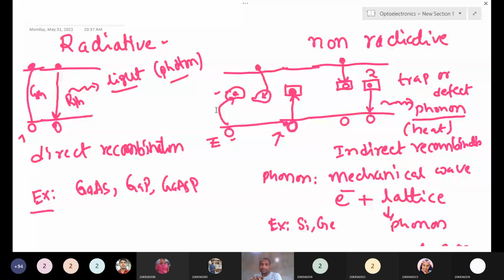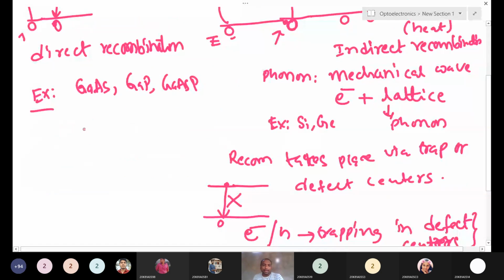But how? When the electron recombines with a hole, it loses energy in the form of a photon. The excess energy is released as a photon.